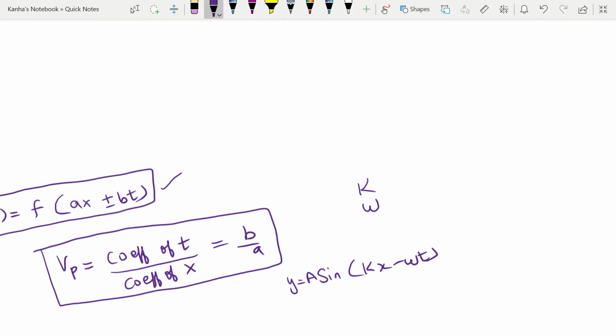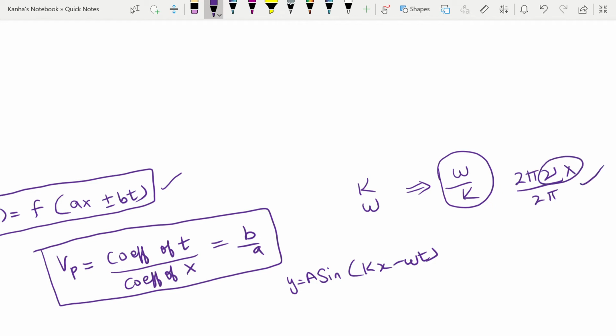So your wave velocity v_p is equal to omega upon k. This is what you already know, because omega is 2 pi into mu, and k is 2 pi by lambda, and lambda mu is equal to the velocity. So this works out in our favor.